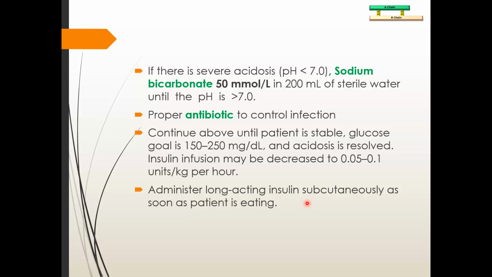As soon as the patient starts his normal eating, then you can go to the usual basal bolus therapy, that is you give a basal insulin subcutaneously and along with some short acting bolus insulin. So you can go back to that regime, but only after the patient is hemodynamically and clinically stable.